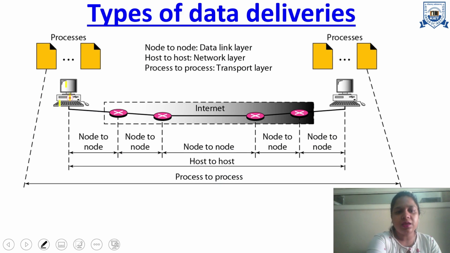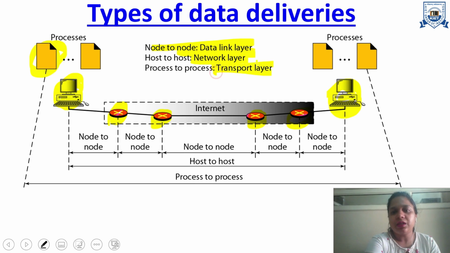Here we can see two computers that are communicating with each other. So the responsibilities are divided like that. Between node to node, the responsibility is for the data link layer. So all these are nodes, and delivery between them will be handled by the data link layer. Between host to host, the network layer will take the responsibility of delivery between these hosts. And when we talk about the process inside the computer, this kind of delivery is handled by the transport layer.